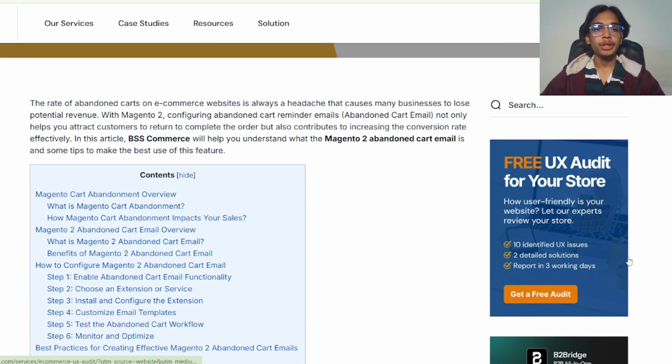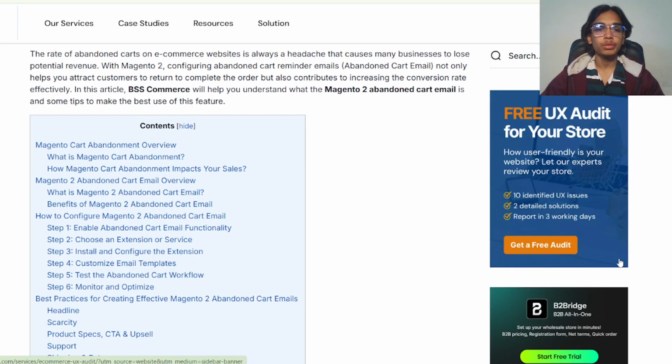The rate of abandoned carts on e-commerce websites is always a headache that causes many businesses to lose potential revenue. With Magento 2, configuring abandoned cart reminder emails not only helps you attract customers to return to complete their order but also contributes to increasing the conversion rate efficiently. In this article, BSS Commerce will help you understand what Magento 2 abandoned cart email is and some tips to make the best use of this feature.